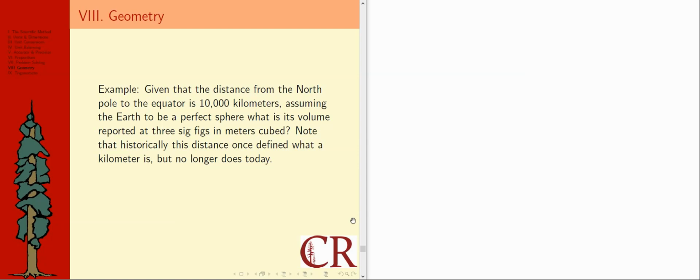Given that the distance from the North Pole to the equator is 10,000 kilometers, assuming the Earth to be a perfect sphere, what is its volume reported at 3 sig figs in meters cubed? It says here, note that historically this distance once defined what a kilometer is, but no longer does today.